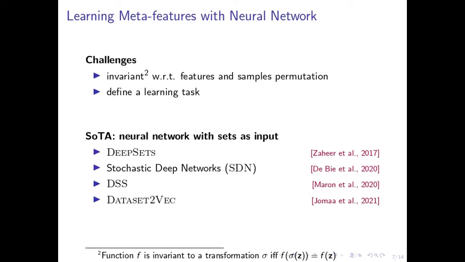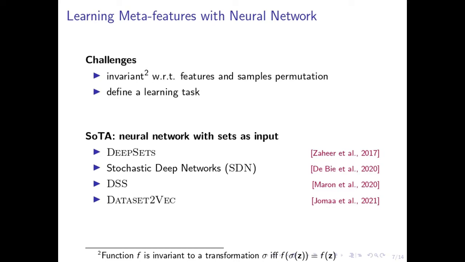Two main challenges for learning metafeatures are, first, the produced metafeatures should be invariant to the dataset features and sample permutation. This is because permuting the samples should not affect the representation of the dataset, especially for tabular dataset. The second challenge is to define the learning task to train these metafeatures.